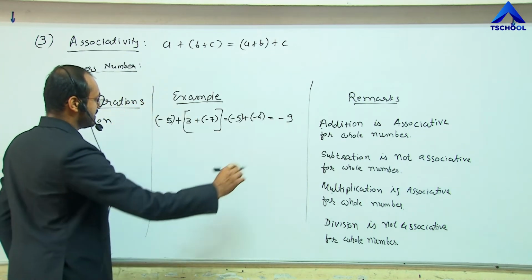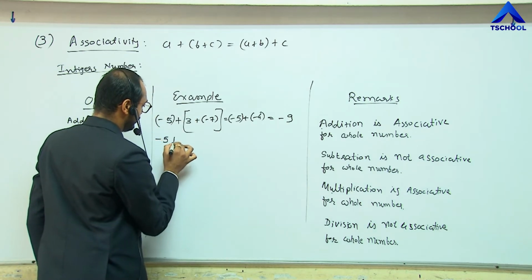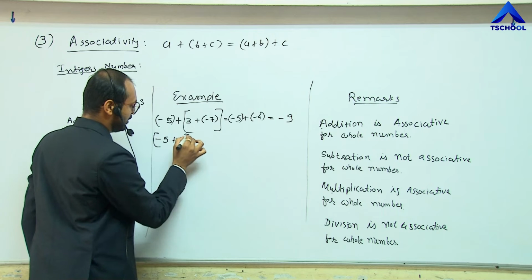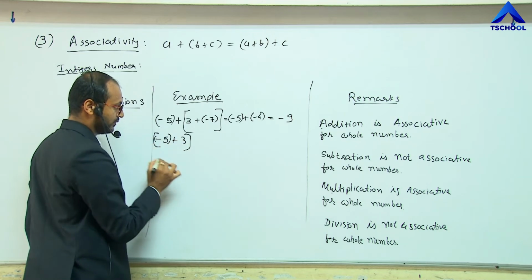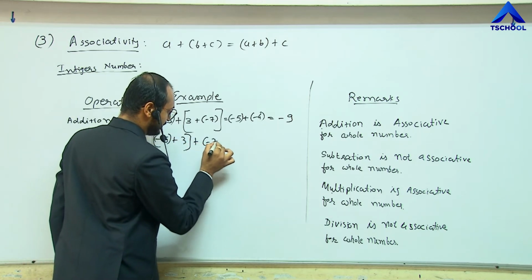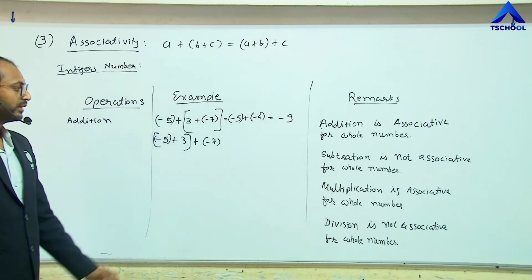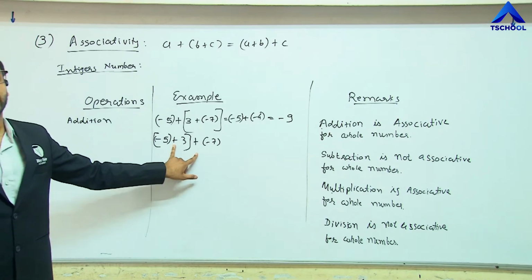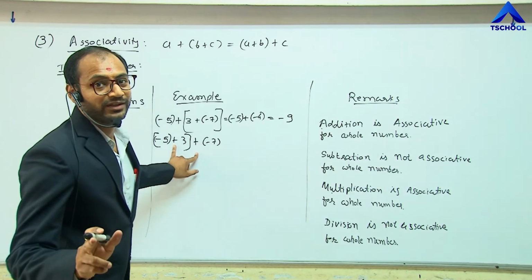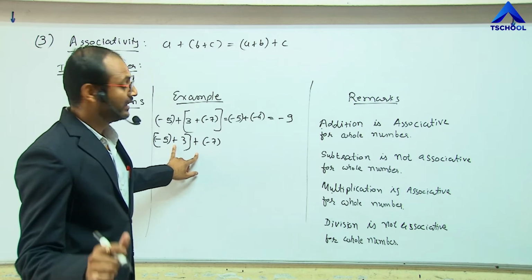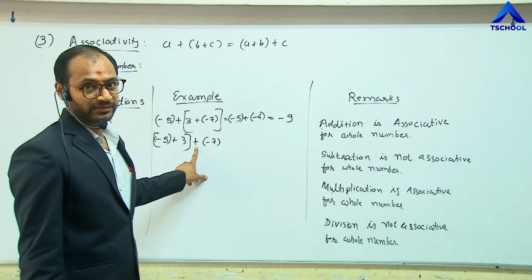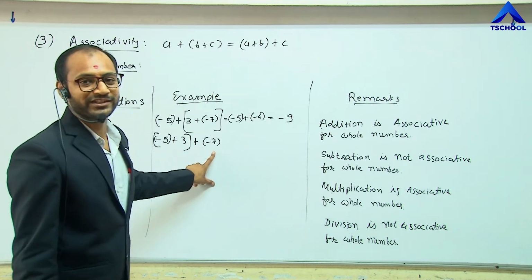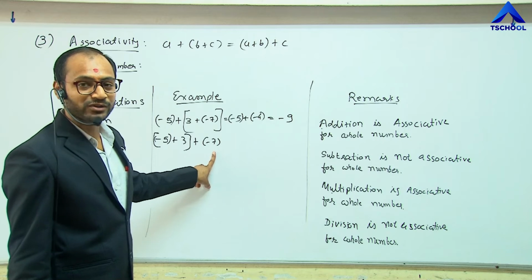And let me change the association: -5 plus 3 plus -7. Here it must be the addition operation that is performed, not subtraction. Here we are performing the addition operation with these integers. Integers contain negatives also.